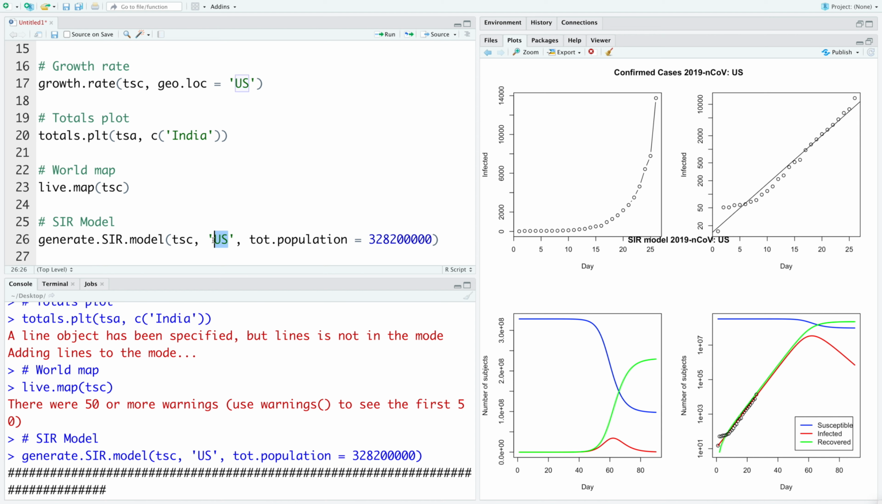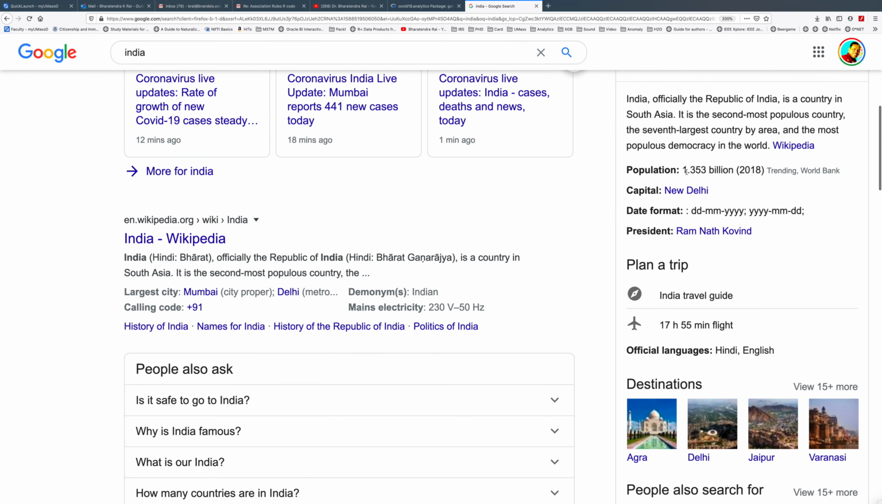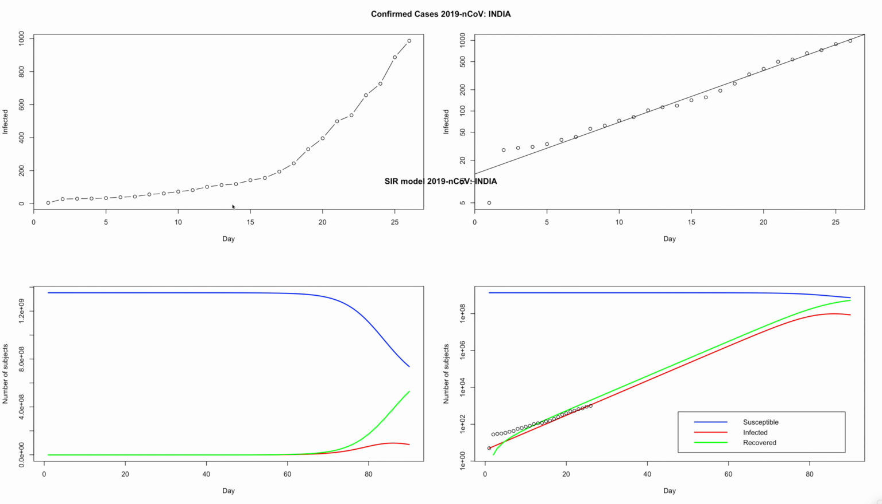Let's also try India. So India's current population is about 1.353 billion. So we do see a similar pattern based on first 25 days of data. And one major difference that we see compared to USA, for USA, we saw that this red line was peaking around 60 days. In India, this model seems to suggest that the peak will be around 90 days. And here also we see the model seems to fit well with the actual values.